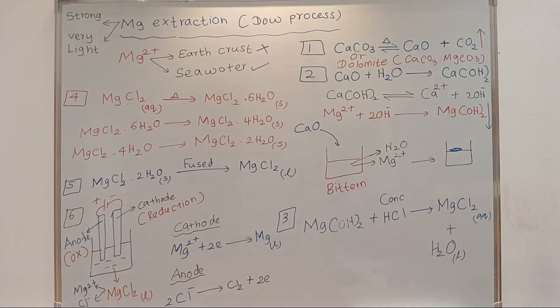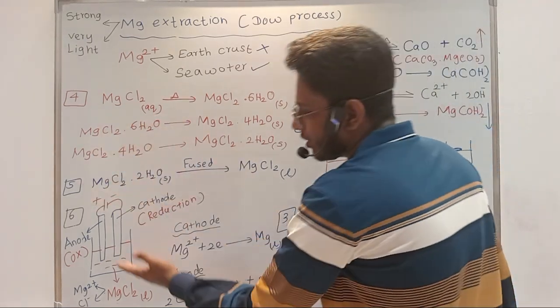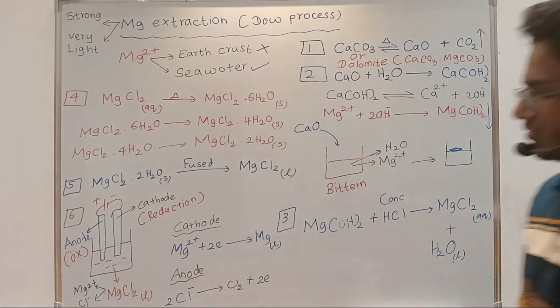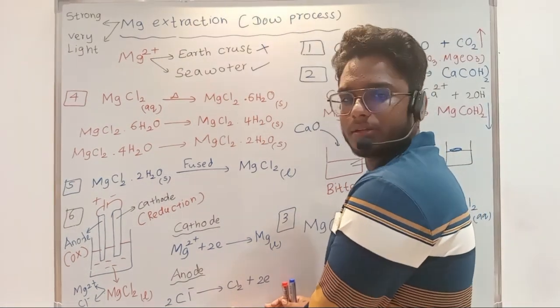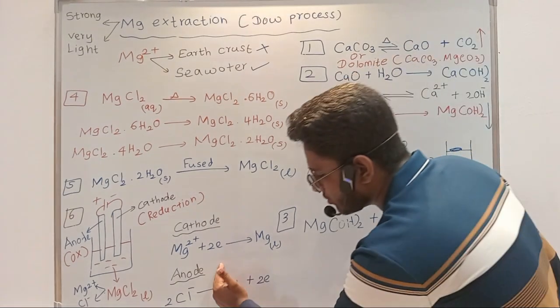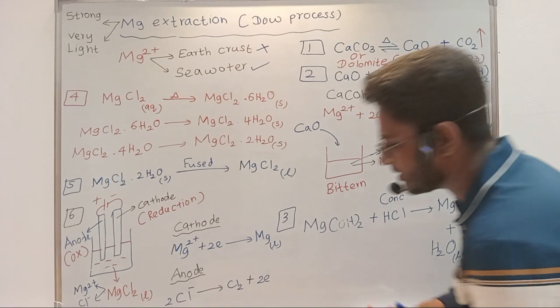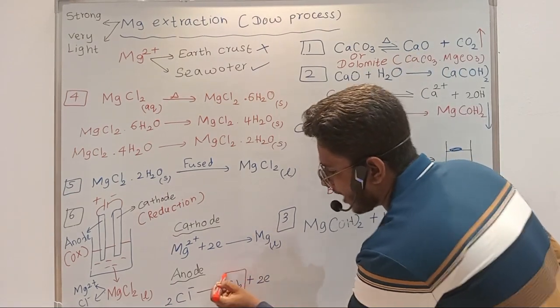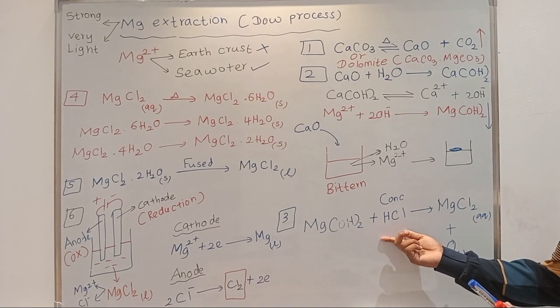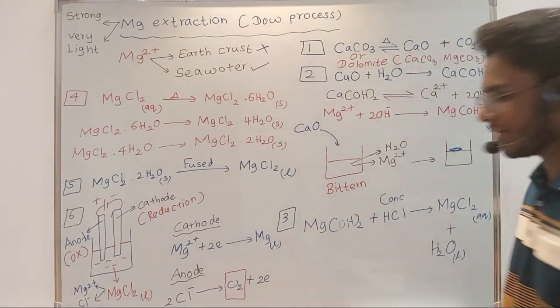And next thing I have to mention here is, now other things. You can see that chlorine is produced in the electrolysis process, right? So chlorine, there is no use if you just leave it, it's a waste for us, right? What you can do is use this chlorine and produce HCl. Using this chlorine you can produce HCl, right?